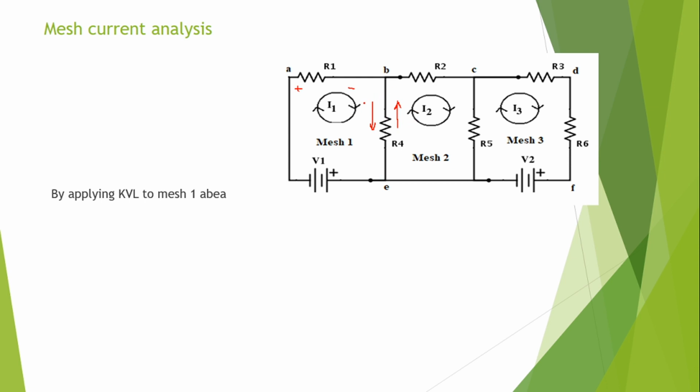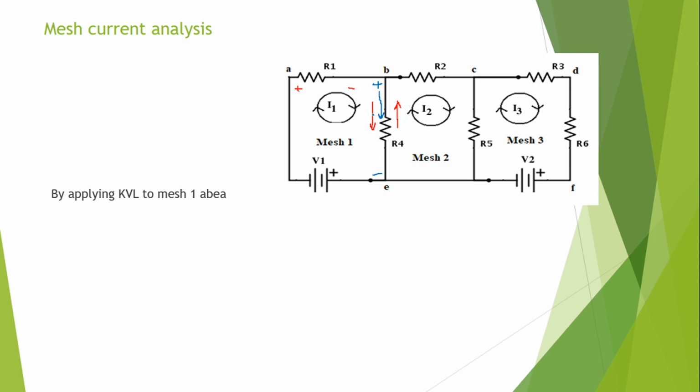As I am writing the equation for mesh 1, I will consider I1 is greater than I2. That means the resultant current I am assuming in this direction. Then B is the higher potential, E is the lower potential, so the voltage drops. So minus I1 minus I2 into R4 is the voltage drop across this element.